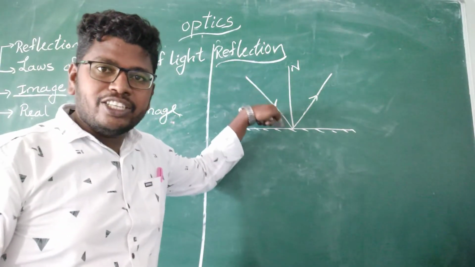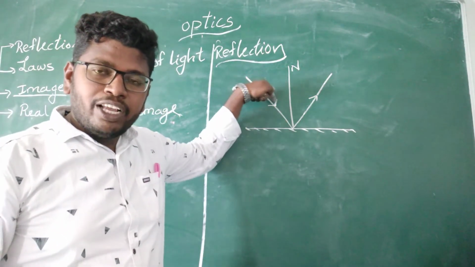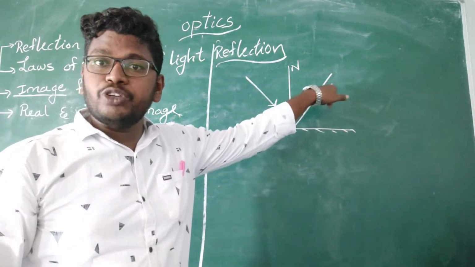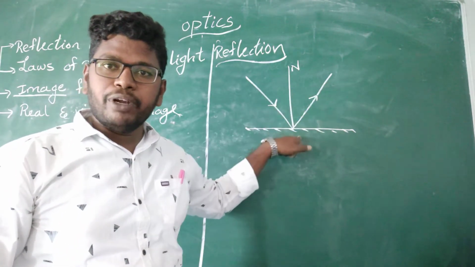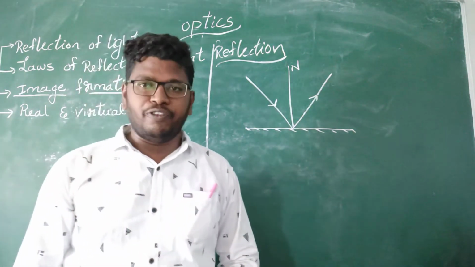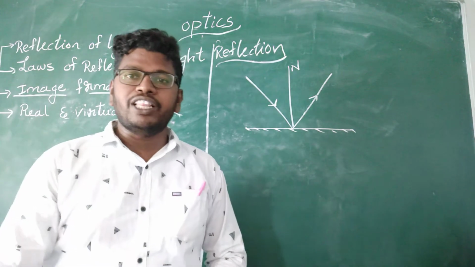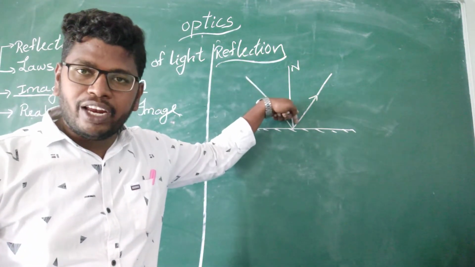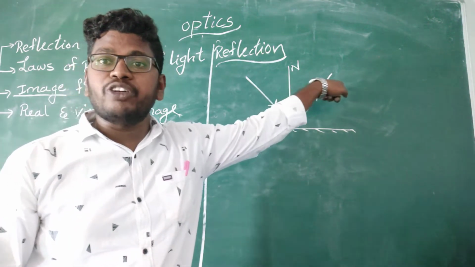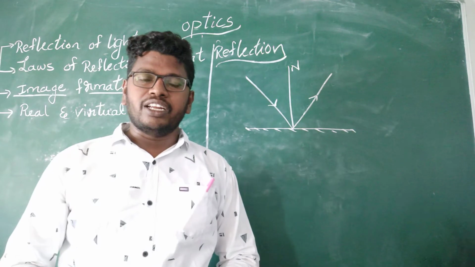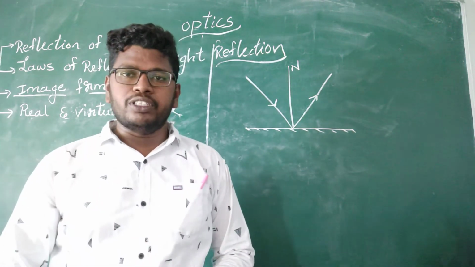Whenever the light is incident on a mirror, it is sent back into the same medium. That is called reflection. How can we define reflection? Whenever light is incident on a mirror and is sent back into the same medium, it is called reflection. Now we can discuss some examples.